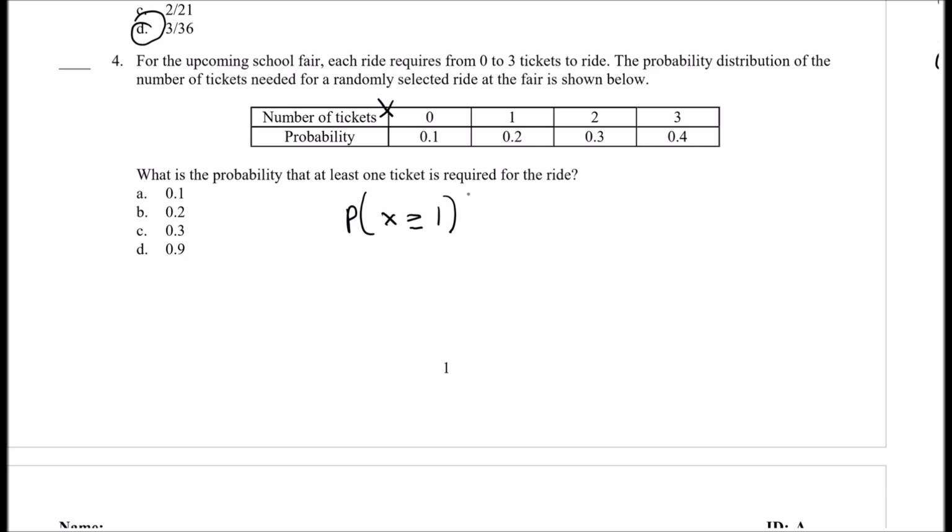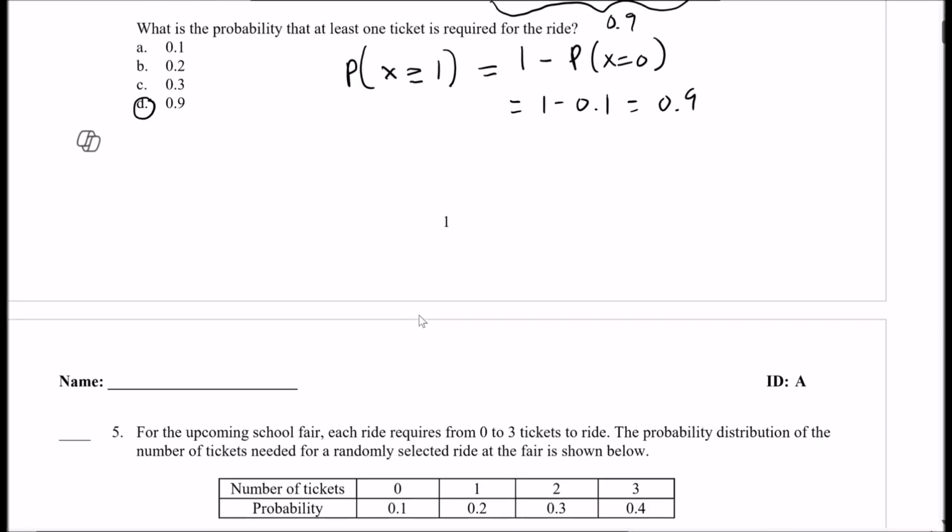So instead of adding these up, what we can do is we can do the probability of 0 and then just subtract that from 1. So 1 minus the probability that is for 0 tickets. And so it's 1 minus 0.1, which is 0.9. And again, if you added these up, you would also get 0.9. All right? So the answer is D.